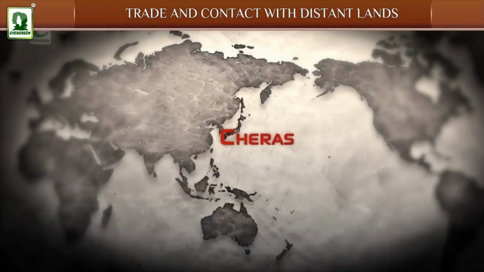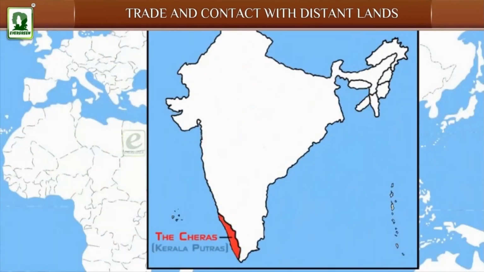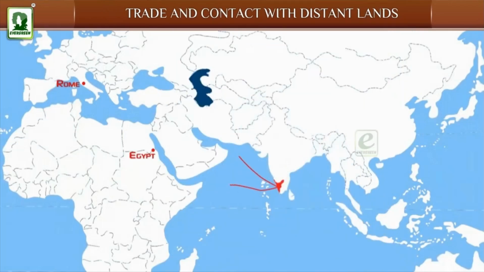Cheras. The Cheras, Keralaputras, ruled over major parts of modern Kerala and parts of Tamil Nadu. The Chera rulers exported exotic spices to Rome and Egypt.